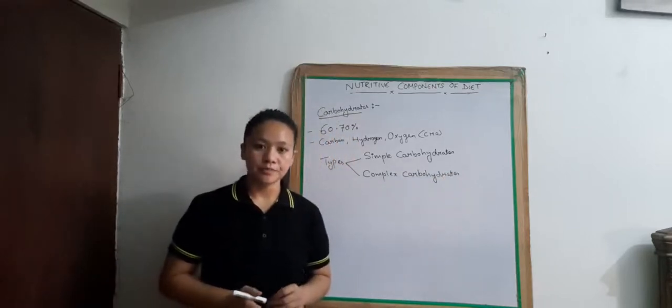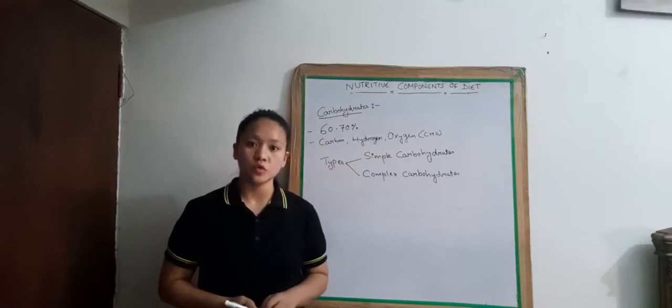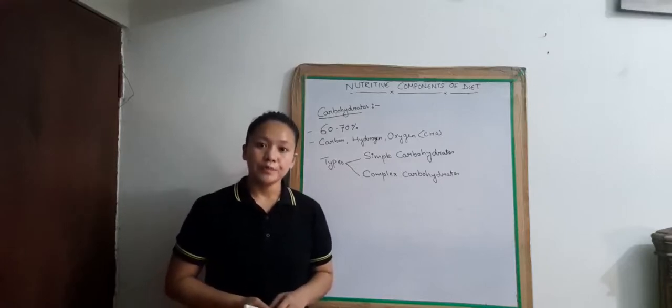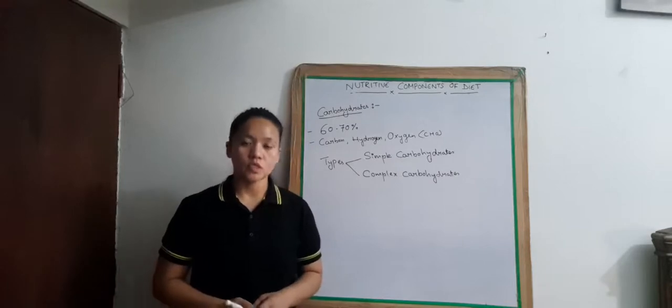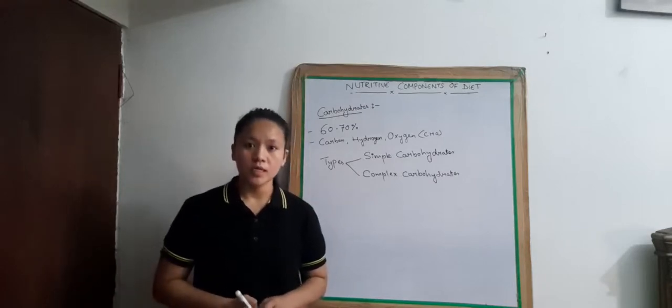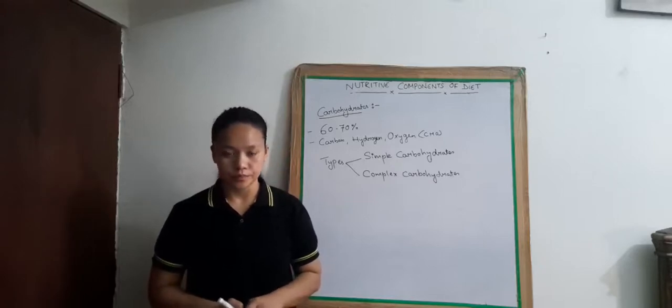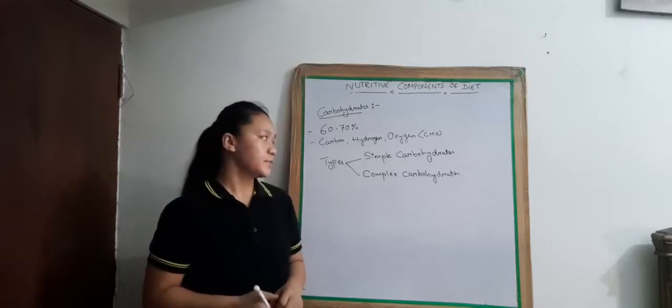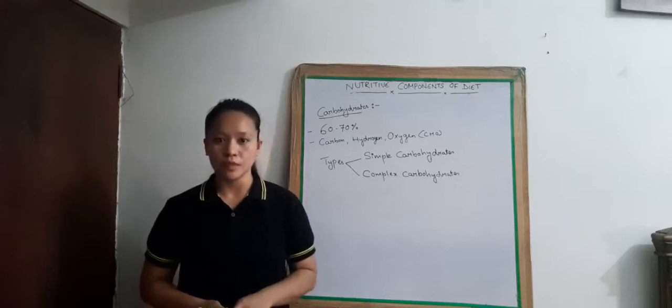Simple carbohydrate is the immediate source of energy. It provides quick energy. The sources of simple carbohydrates are fruits, honey, jam, etc. All simple carbohydrates contain sugar.